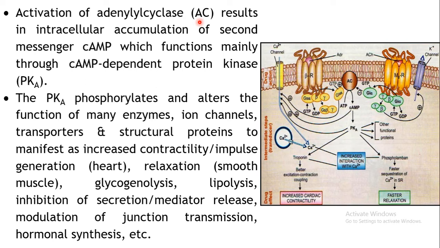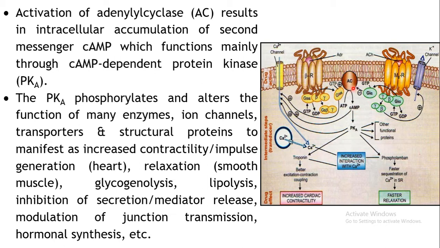Remember, among the G protein examples we had seen, GS produces activation of adenylyl cyclase. So this GS comes and activates the adenylyl cyclase. It's an enzyme, and it converts ATP into cyclic AMP.